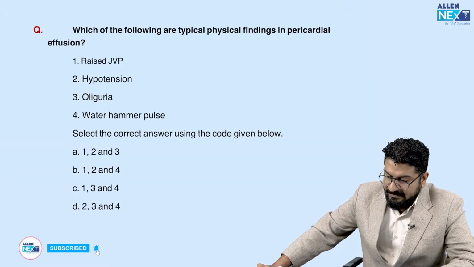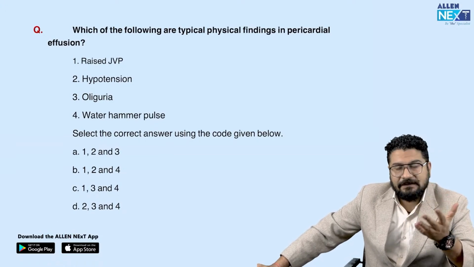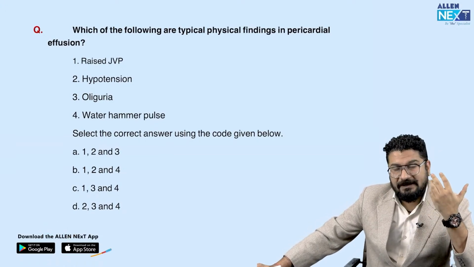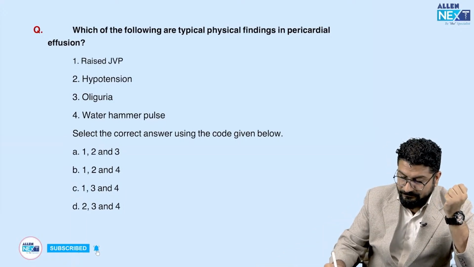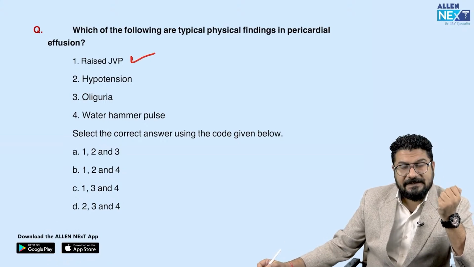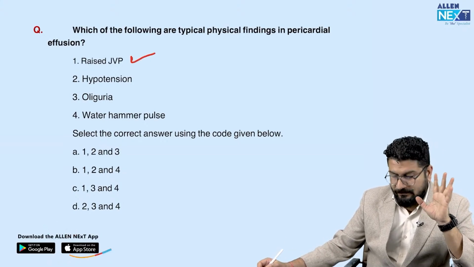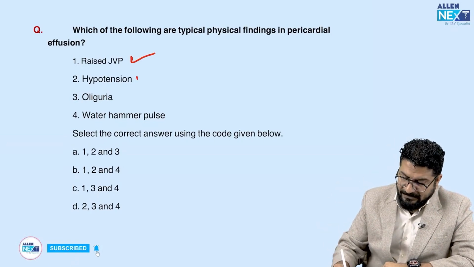Which of the following are typically physical findings in pericardial effusion? Pericardial effusion, when it's massive, we call cardiac tamponade. Whenever there is cardiac tamponade, the patient will have raised JVP. That is true. So this is the correct statement: raised JVP, hypotension and muffled heart sounds. These three things we call Beck's triad. So raised JVP is seen, hypotension is seen.